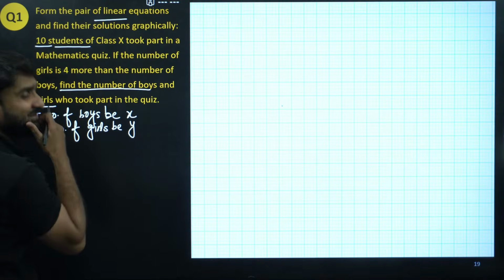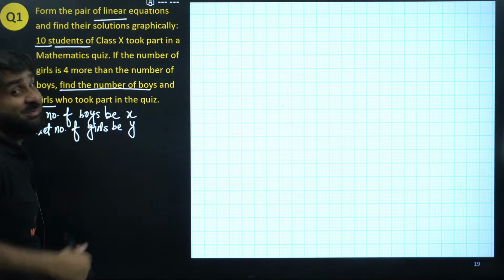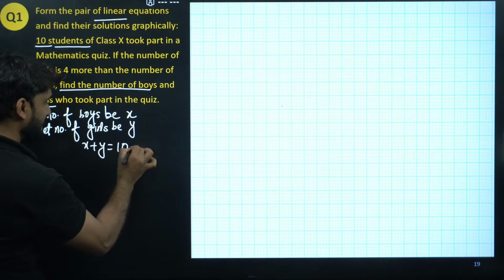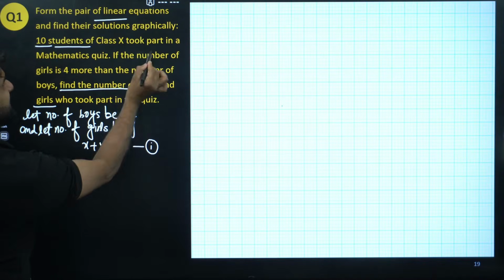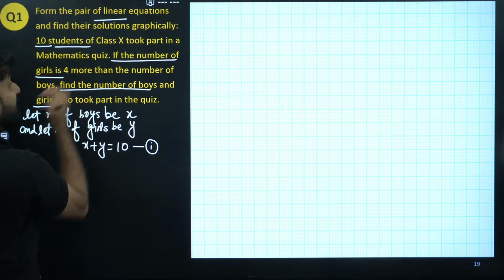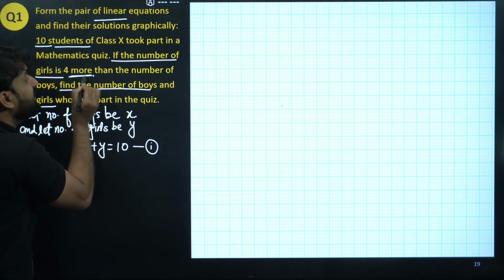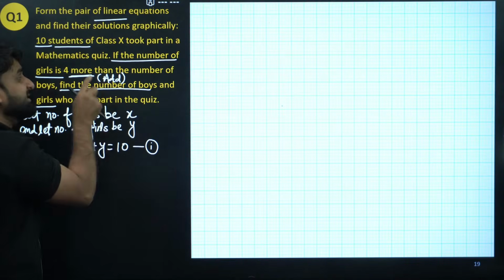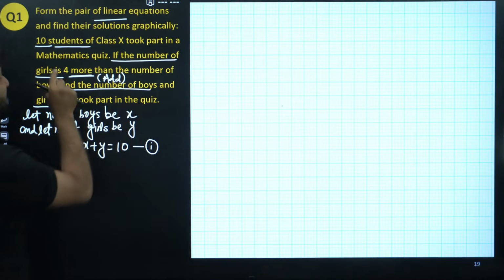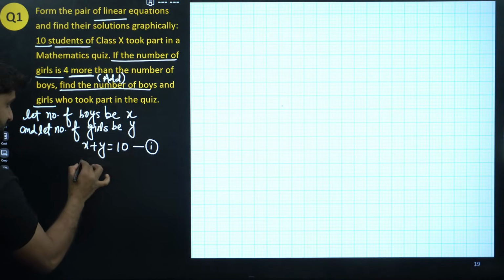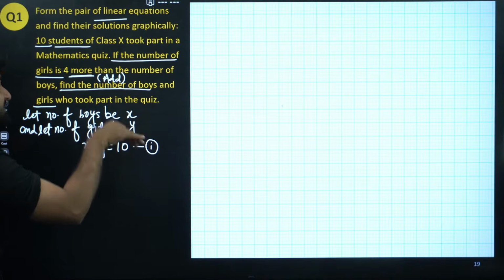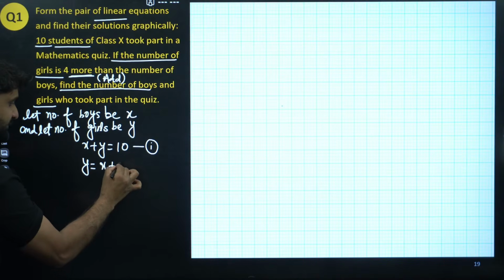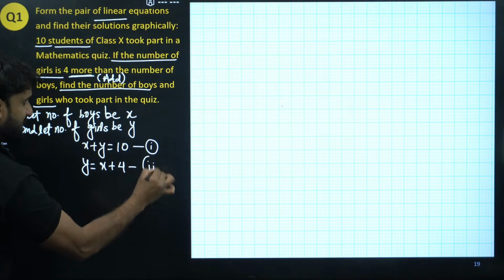10 students of class 10. So the first statement is clear. How many students are there? 10. So the first equation will look like x plus y is equal to 10. This is your equation number 1. Now read the second statement. If the number of girls is 4 more, what does more mean? More means add, less means minus. So the number of girls, which we have assumed as y, is 4 more than the number of boys, and the number of boys is x. So y is equal to x plus 4. This is your second equation.